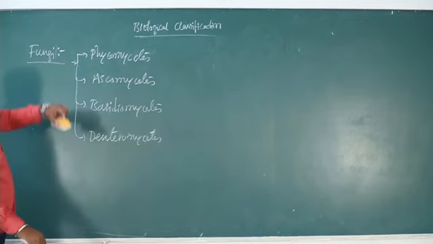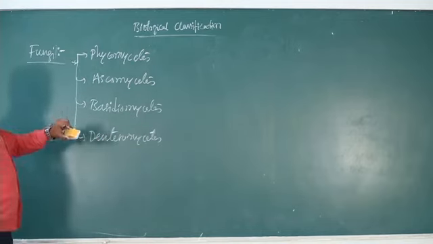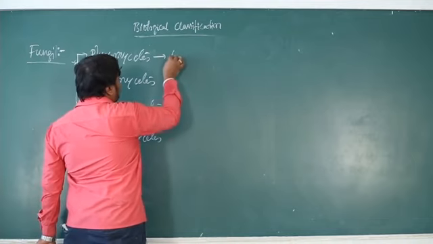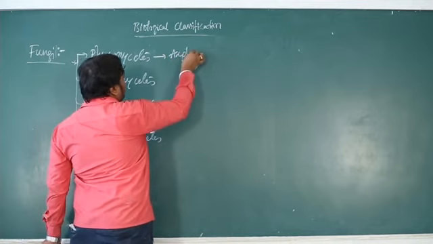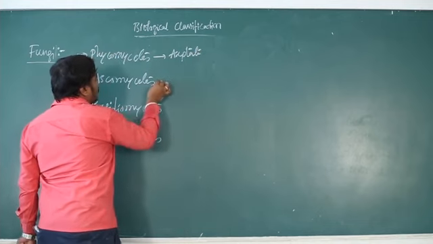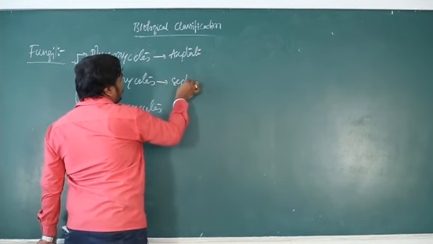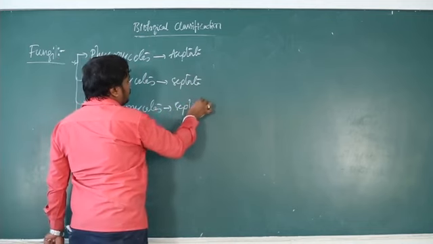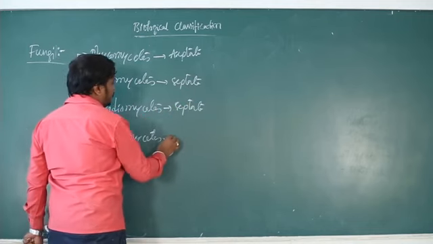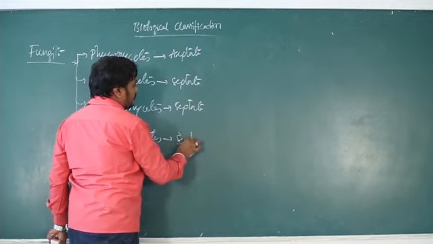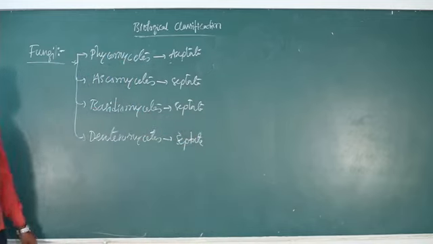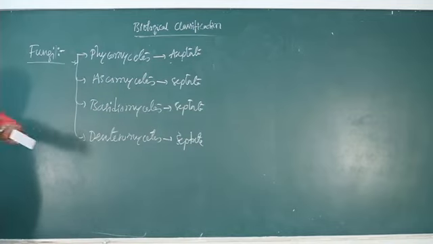This is how we classify fungi, purely based on their mode of reproduction. Phycomycetes have aseptate hyphae. Ascomycetes, Basidiomycetes and Deuteromycetes all have septate hyphae. Coenocytic or aseptate hyphae is a primitive character, so Phycomycetes are primitive fungi.